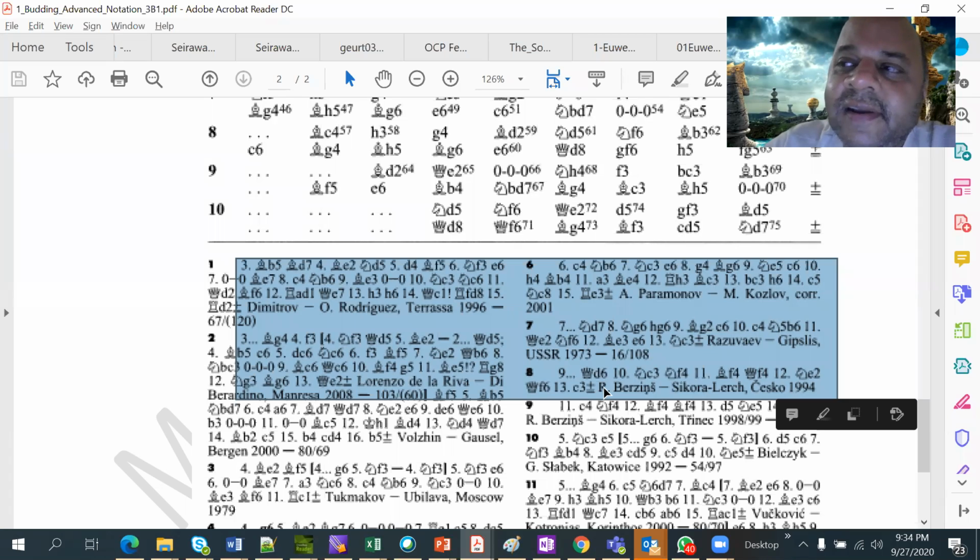Don't start writing it down in the algebraic format right away. You have a lot of time for it. What is more important is that you understand, enjoy and learn from it. Secondary importance is that you submit the assignment later on. That's why I've given a lot of time for it. So don't panic, but at the same time, yes, you need to do it. Start by playing through the game using the descriptive notation on a chessboard, preferably a physical chessboard. But if that is not possible, you can use an online board. That is my advice.